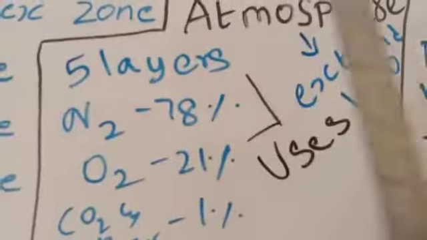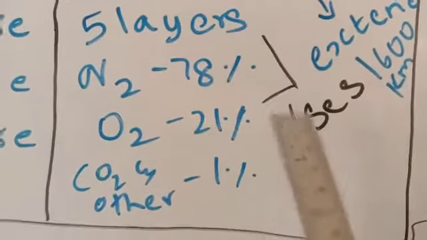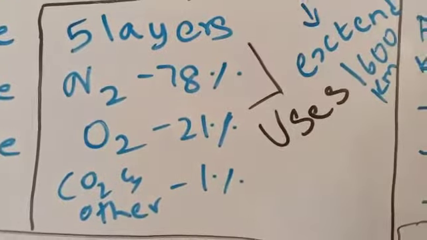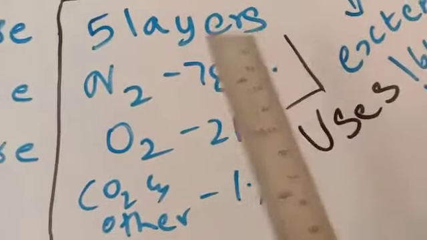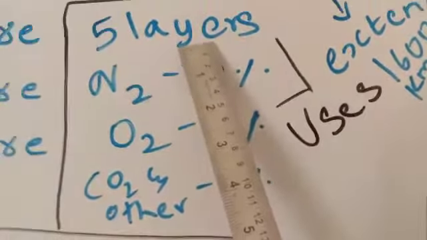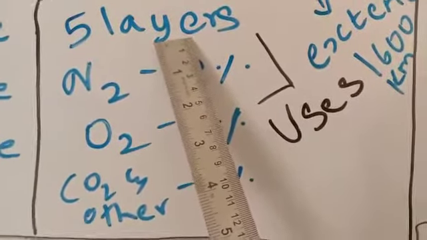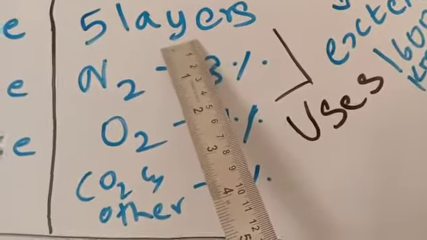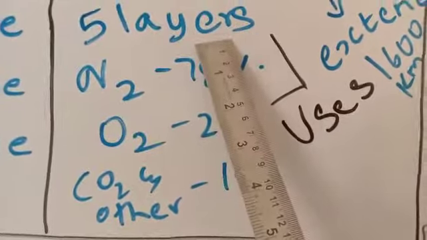Now we will move to the atmosphere. Atmosphere has mainly 5 layers. Those are troposphere, stratosphere, mesosphere, thermosphere and exosphere. In the troposphere generally air will be present, and in the stratosphere the aeroplanes will be moving and the ozone layer is present which protects us from the UV rays.